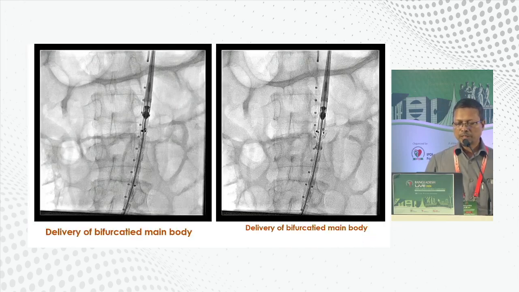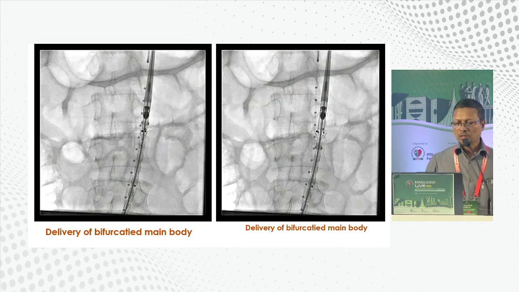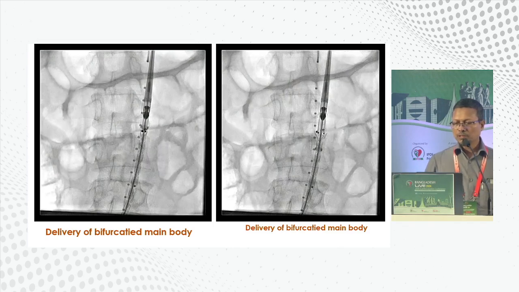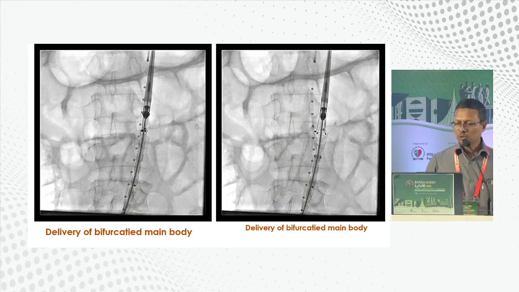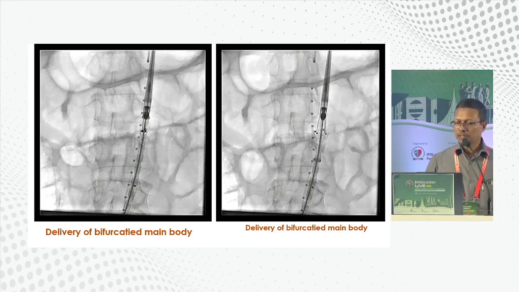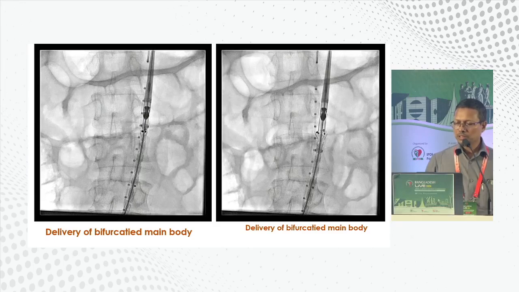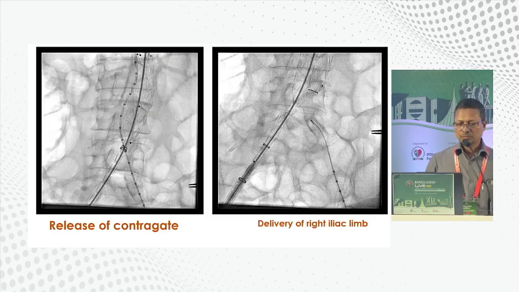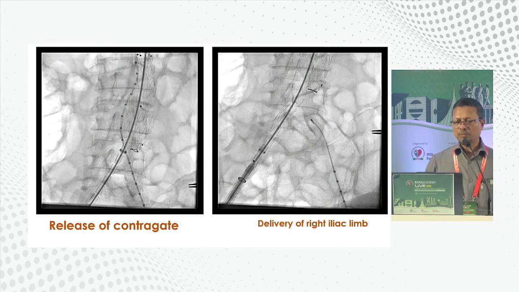Delivery of the bifurcated main body is continuing. We can see on the right side still this is a self-expanding system. So gradually we are deploying the endograft just distal to the renal artery. So release of contralateral gate as well as release of right iliac limb.